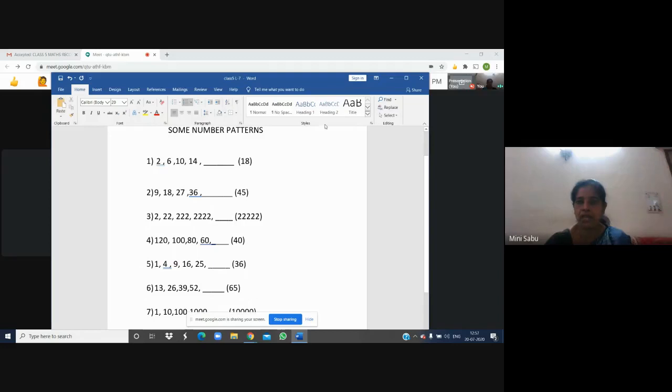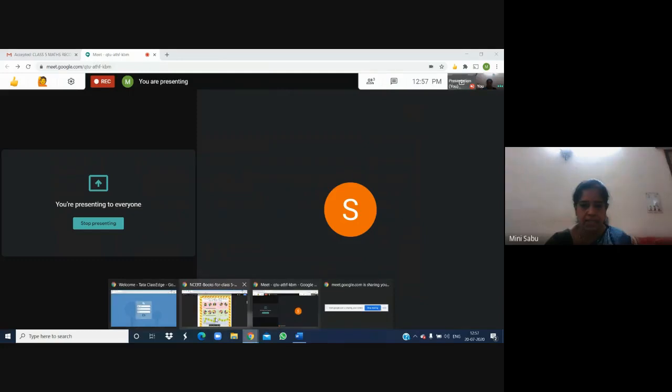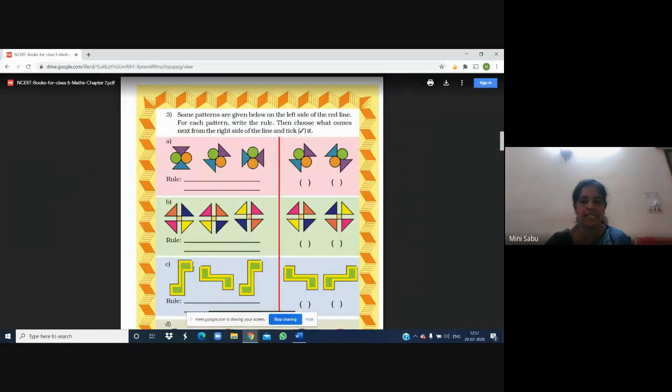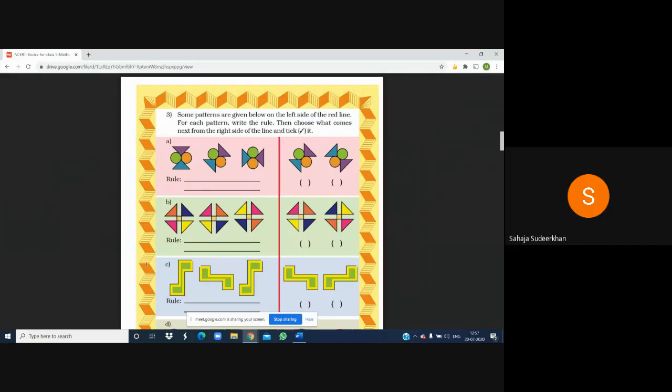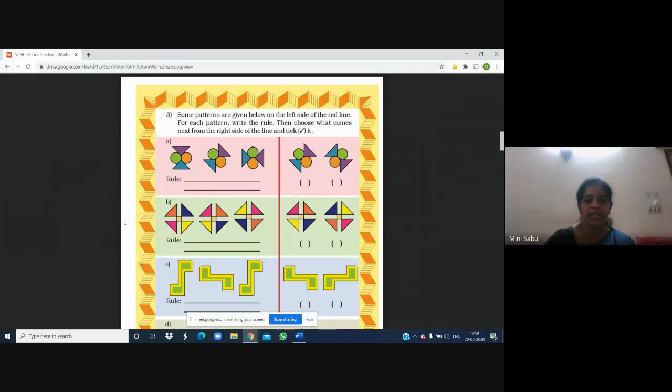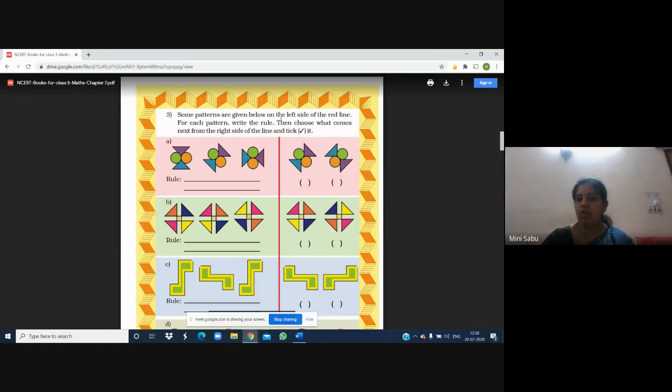Yes, ma'am. Okay. Now let me go from here and I shall take the book. Okay. Book page is visible? Yes, ma'am. Okay. Now, children, here. Third question. The previous page we discussed last day, Saturday. Some patterns are given below on the left side of the red line. For each pattern, write the rule. Then choose what comes next from the right side of the line. Here the options are given. From this, you have to choose what will come after this third shape.